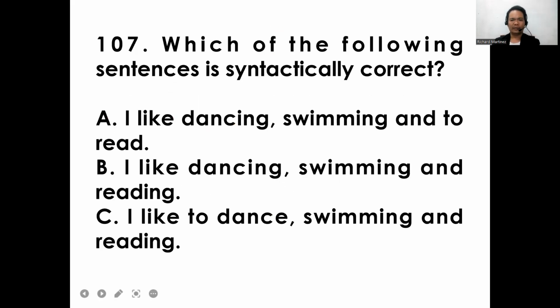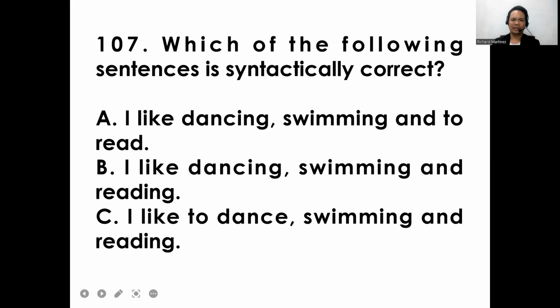All right, let's proceed to item 107. Which of the following sentences is syntactically correct? A, I like dancing, swimming, and to read. B, I like dancing, swimming, and reading. C, I like to dance, swimming, and reading.